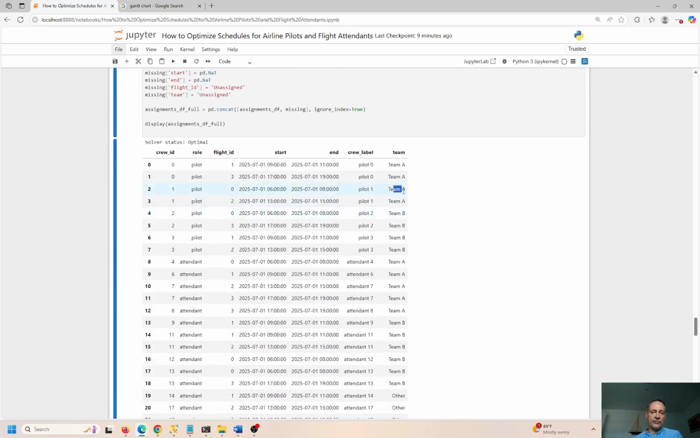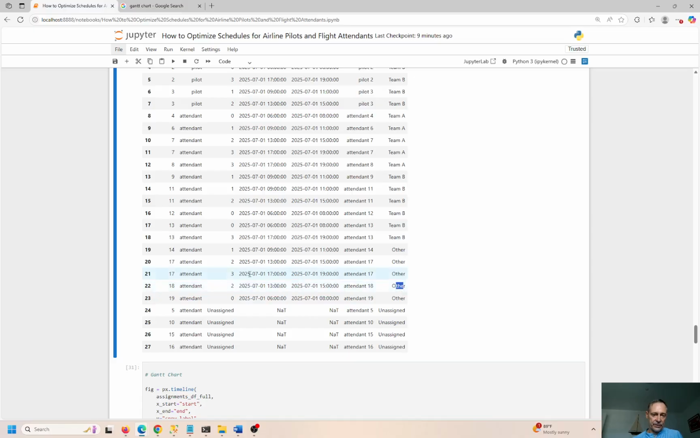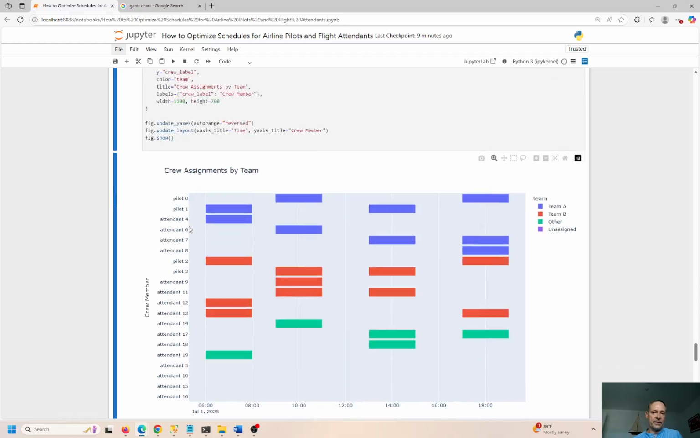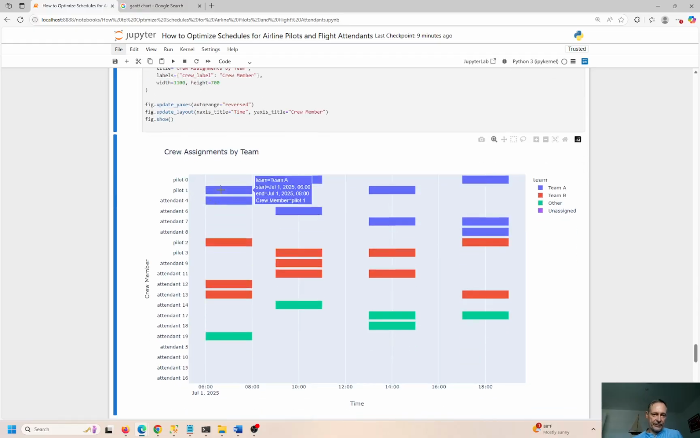And then we have the team members, team A, team B, and then other or unassigned. And if I create a Gantt chart based on this, you can see the color represents the team. So this is team A. They're flying in the morning, early afternoon, or late morning, and again in the afternoon. And then in the evening, that's team A. Team B is represented in red, right? With the at least 60-minute gap in between, right?